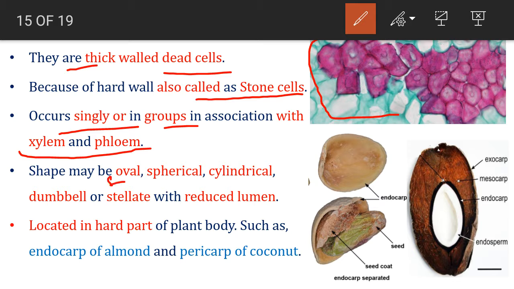The shape also varies: oval, spherical, cylindrical, dumbbell of various kinds, and they are located mostly in hard parts, such as the endocarp of almond, as you can see here, or the pericarp of coconut.